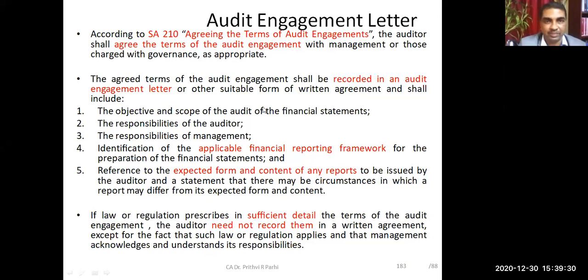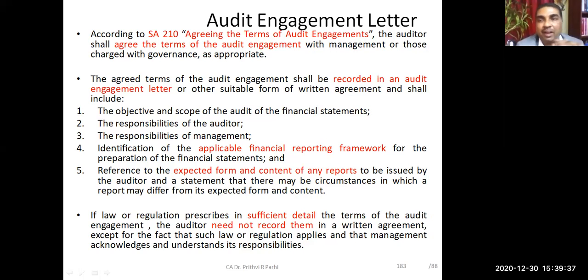So all these things are clearly described in that letter, and that letter is called what? What is that letter? Can you tell me? Who can tell me? That is called the audit engagement letter.